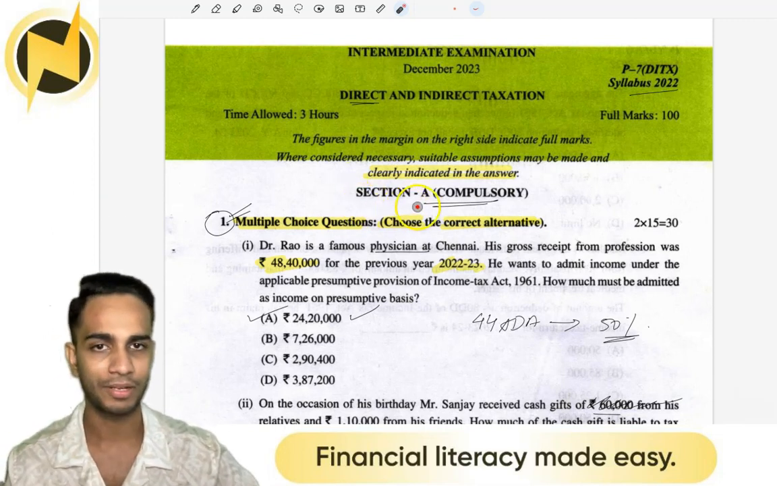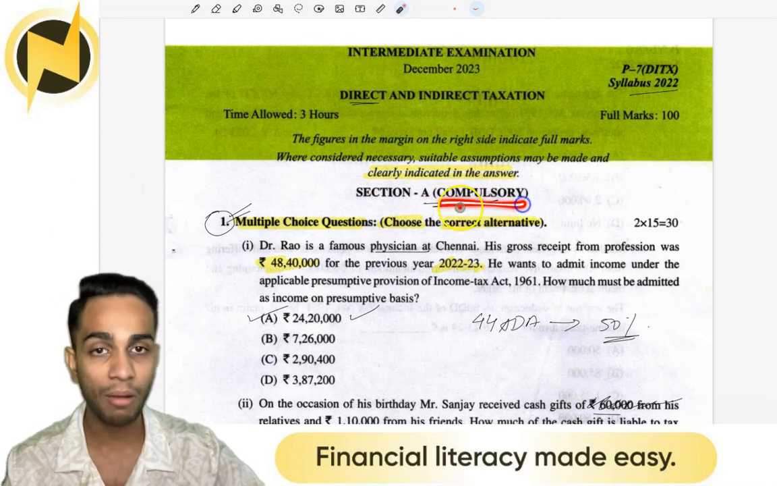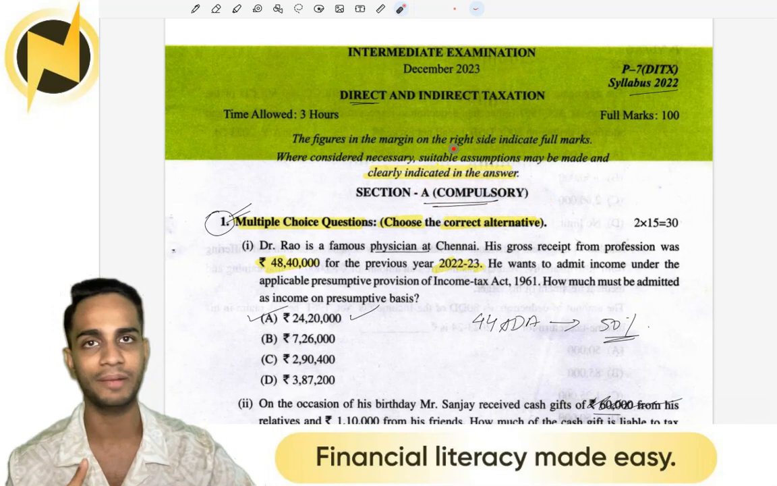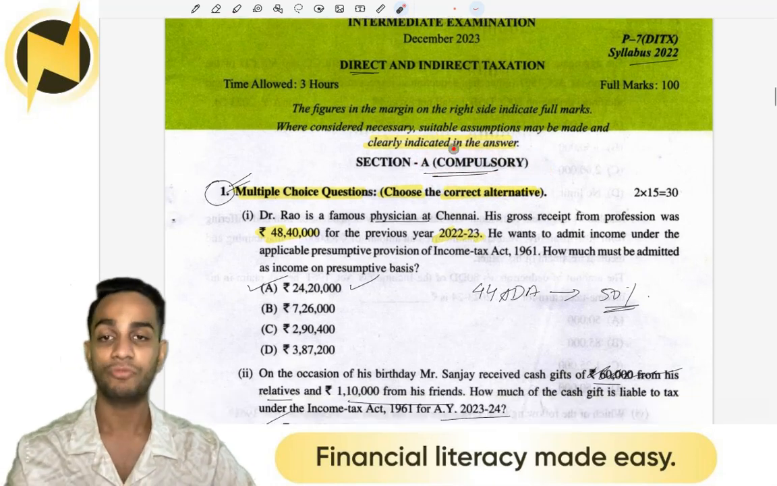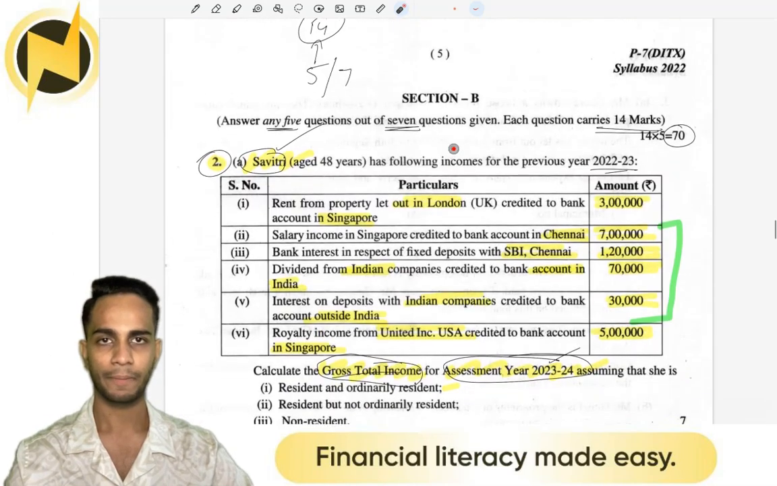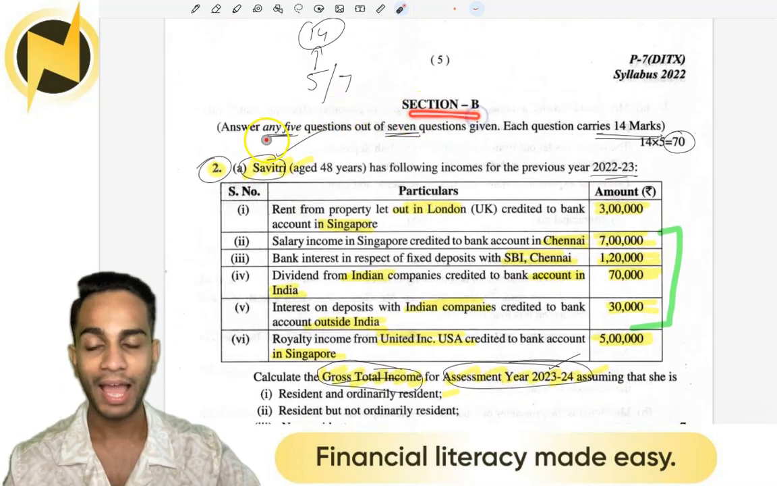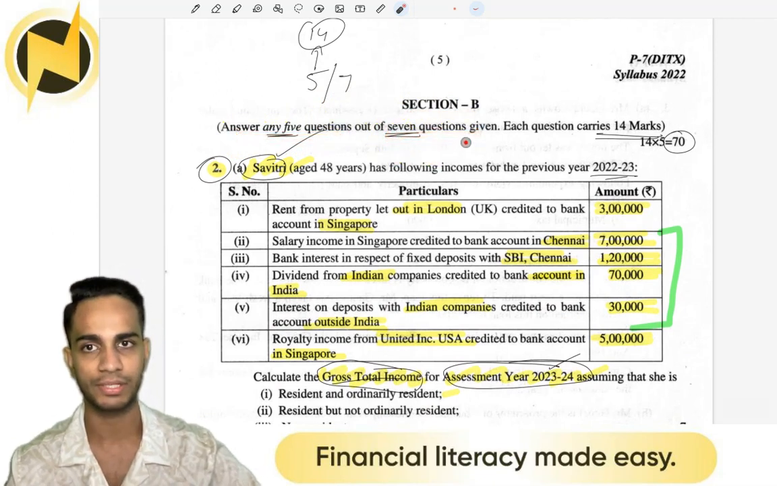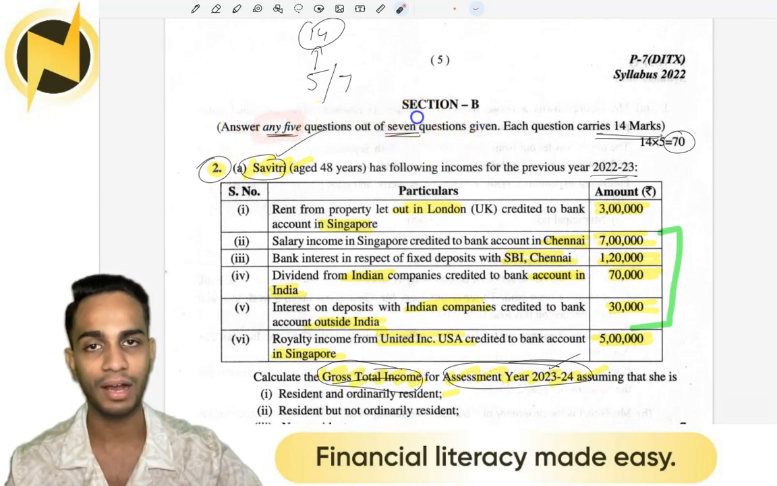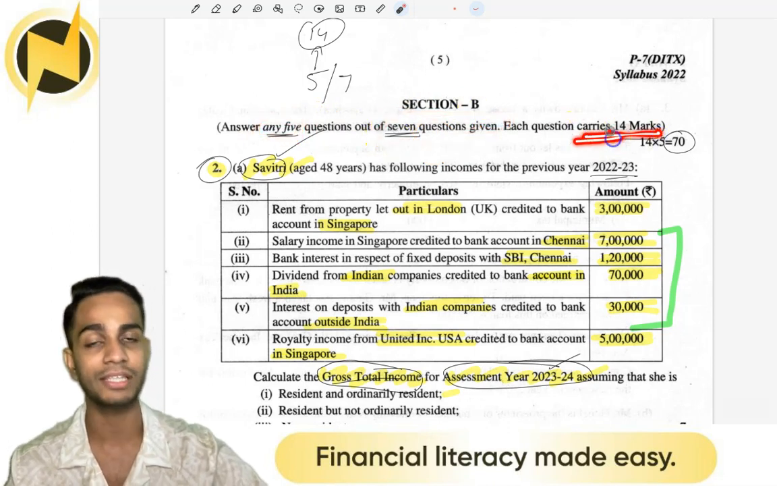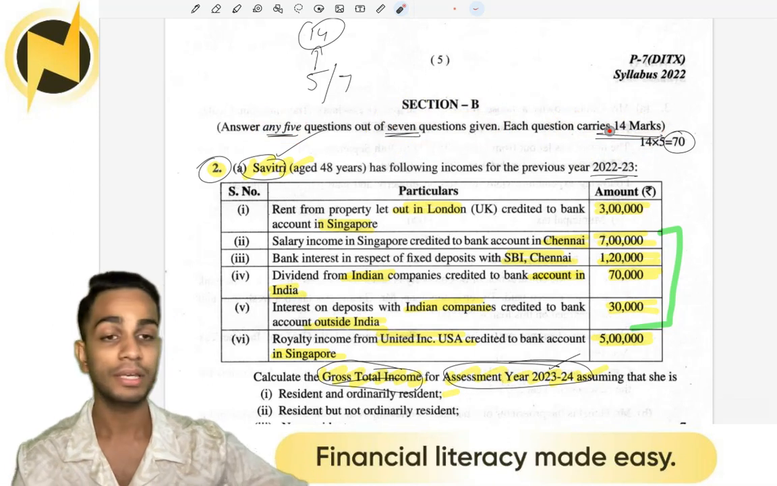Now, next important part. Section A: compulsory. The reason I'm highlighting it is that if you go to section B, you will find: answer any 5 questions out of the 7 given questions. So just answer any 5 out of the 7 questions that are given, each of which carries 14 marks.